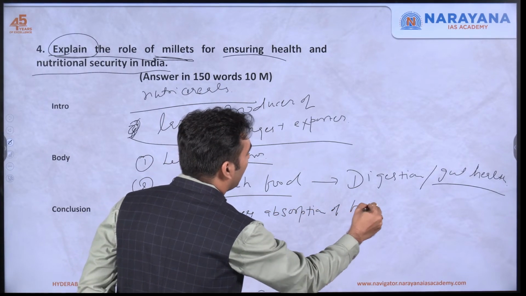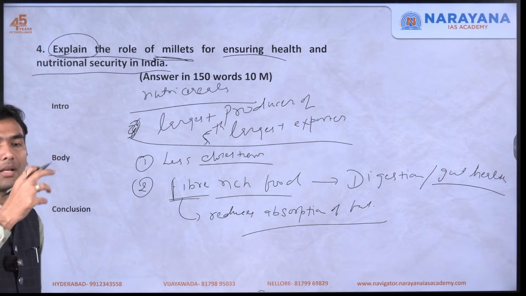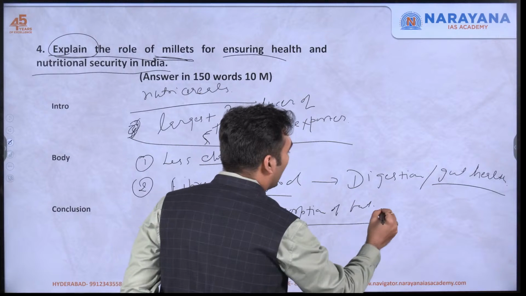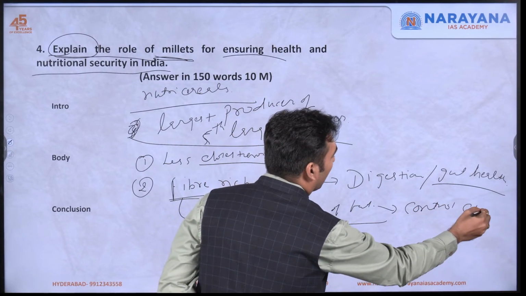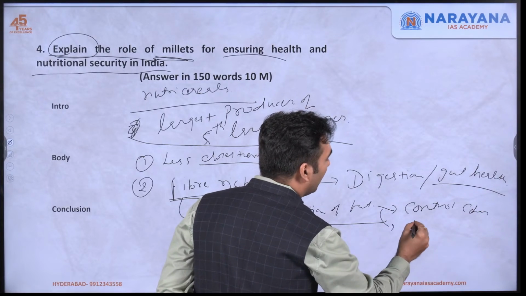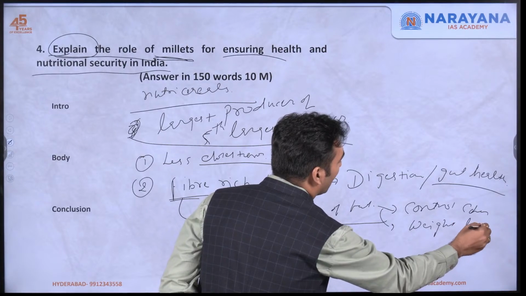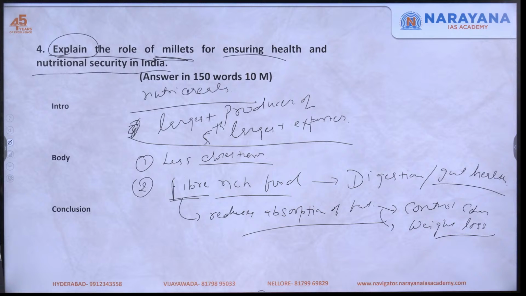It traps the fat in the fibers, so that it is absorbed less in our body, and because of the less absorption, it helps in controlling cholesterol and also helps in weight loss. So those people who go to the gym or are targeting weight loss very often eat a lot of millets.